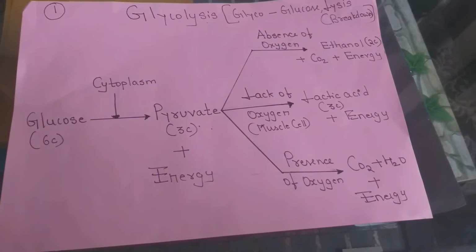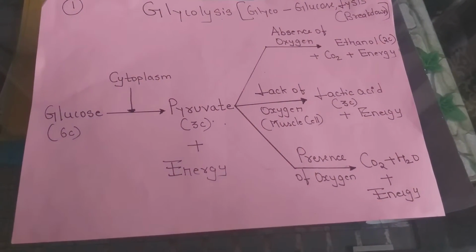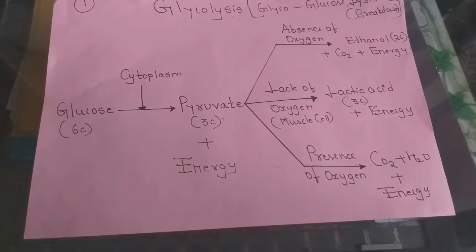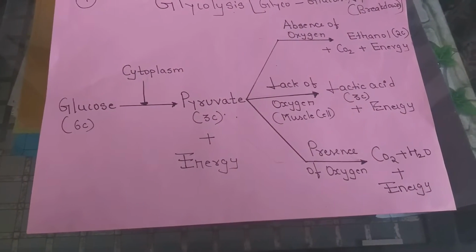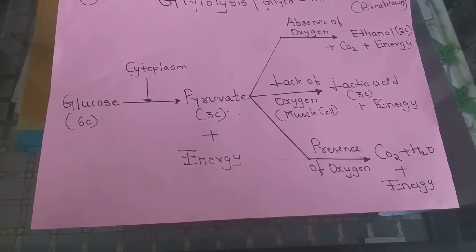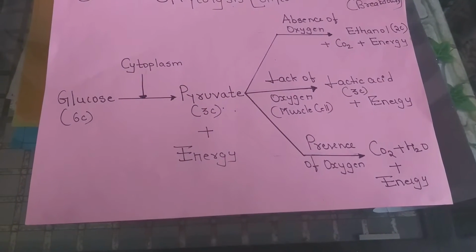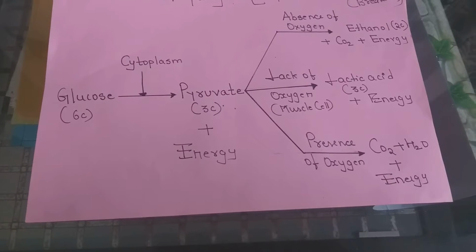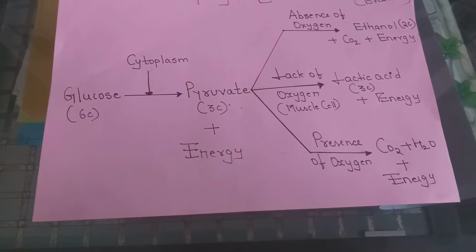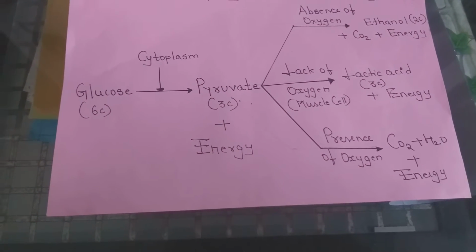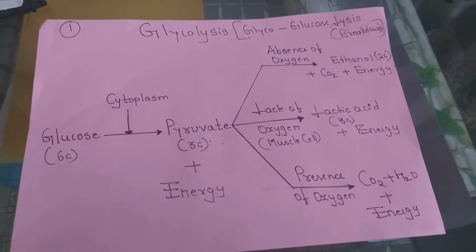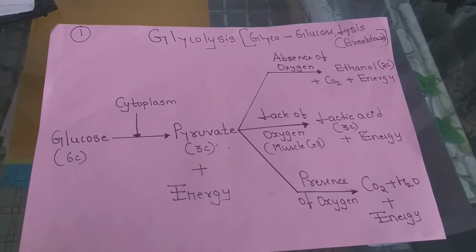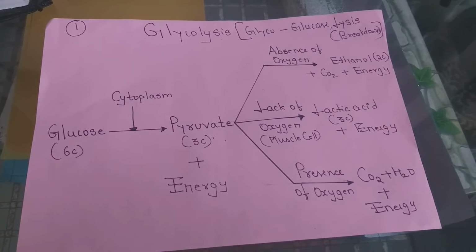Glycolysis, Krebs cycle and electron transport system are processes that take place in the cell. Glycolysis does not take place in an organelle, it takes place in the cytoplasm. Cytoplasm is the part of the cell in which all other cell organelles are placed.